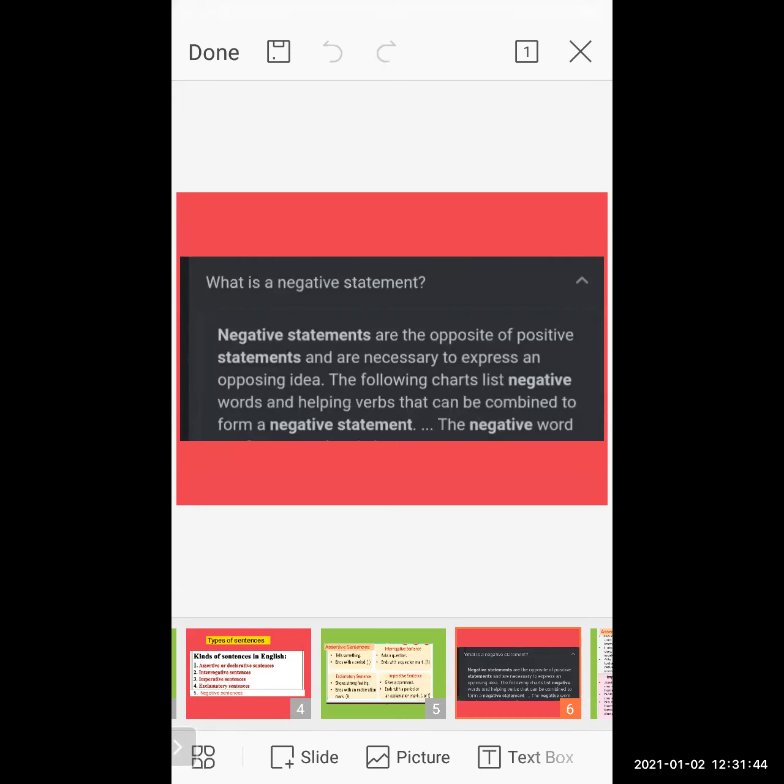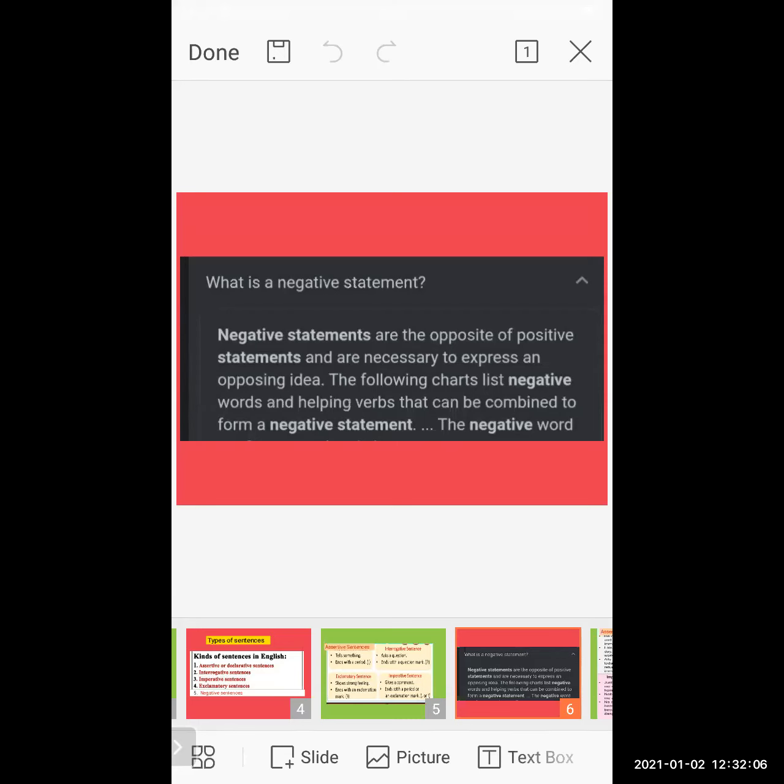If you change those things, your negative sentence is converted into a positive. Negative words like not, never, nobody, nothing, these types of words come under the negative words.